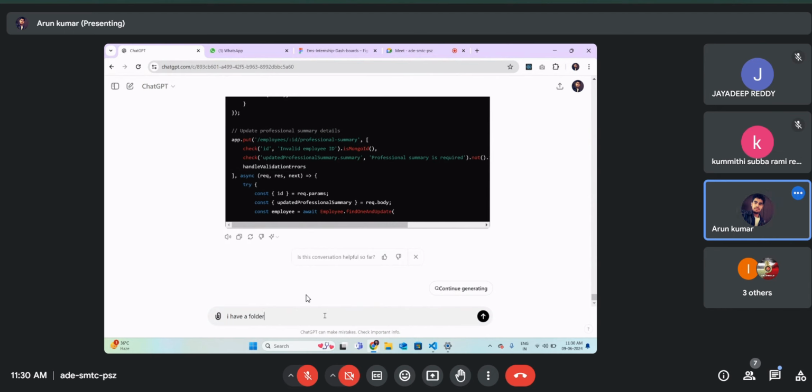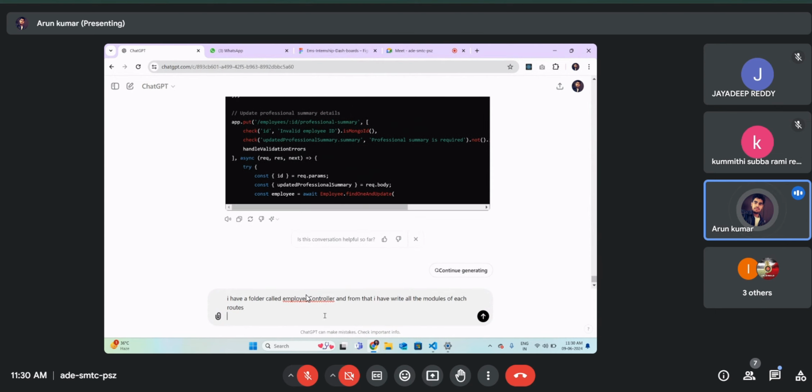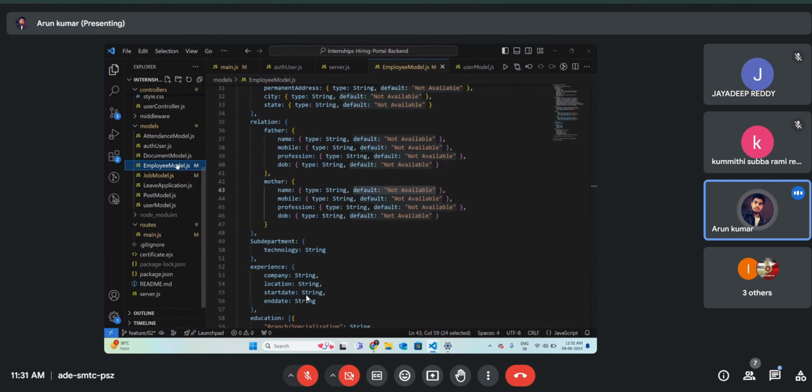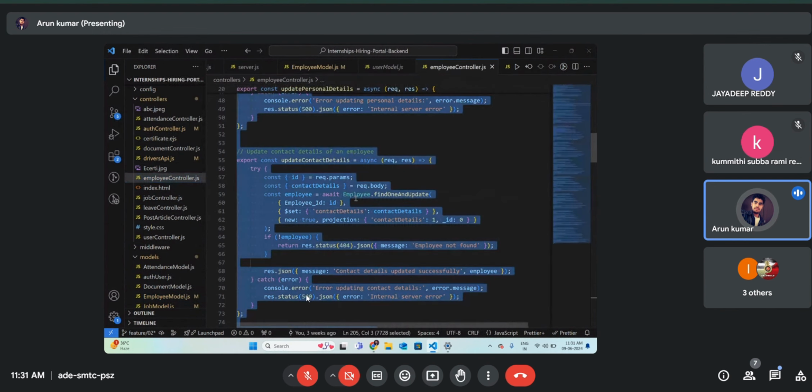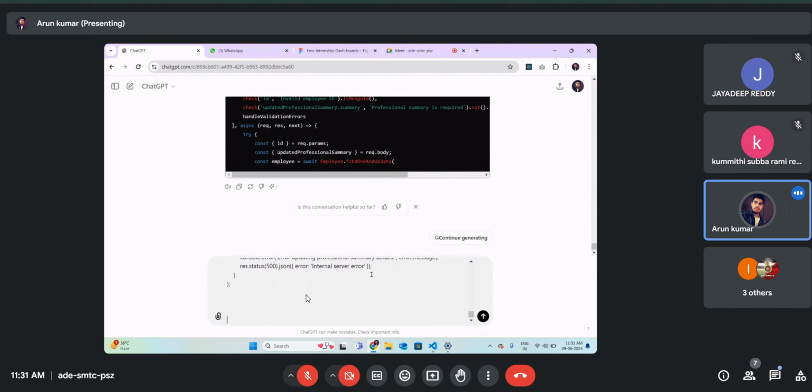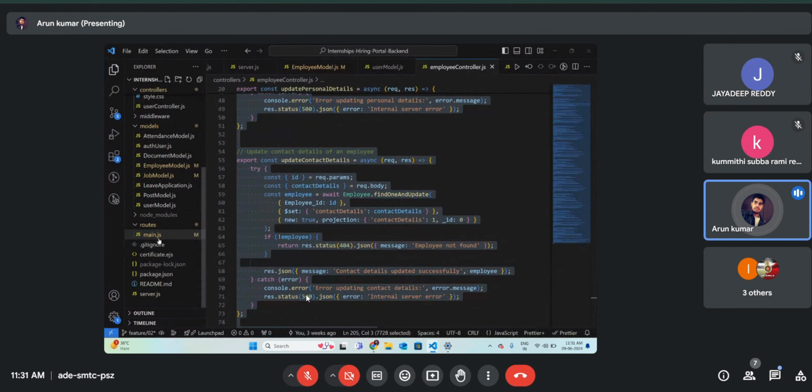I have a folder called employee controller, and from that I have written all the modules of each route. I go to the employee controller, and once again I copy. I go to the routes.